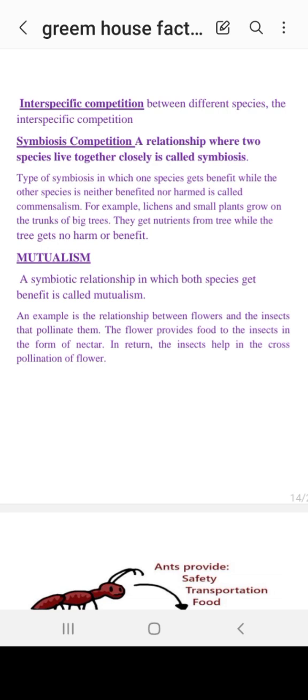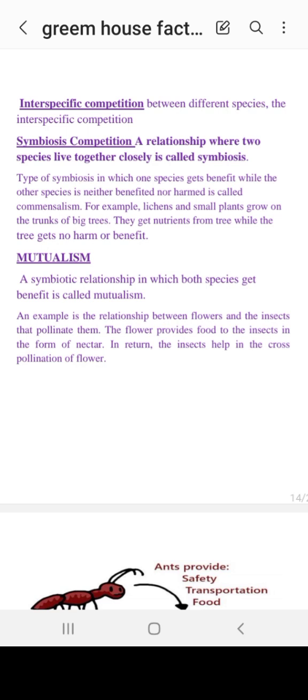This is called mutualism, because flowers are going to provide the insects with pollen. The insects are going to carry the pollen from one plant or flower to another, and indirectly the plants are going to feed those individuals, so both are getting benefits. As well as when algae covers a tree, the tree gets protection from the algae and the algae gets food from the tree. So an example is the relationship between the flowers and insects that pollinate them.